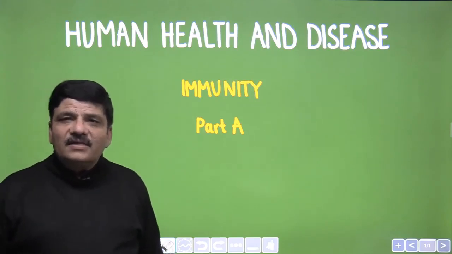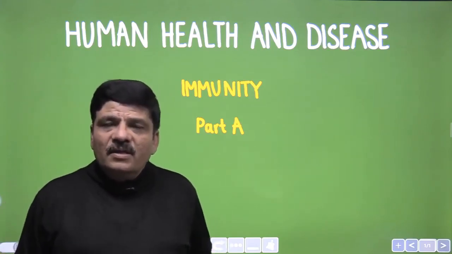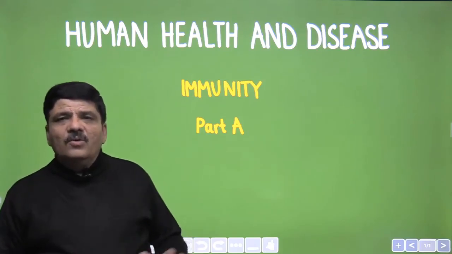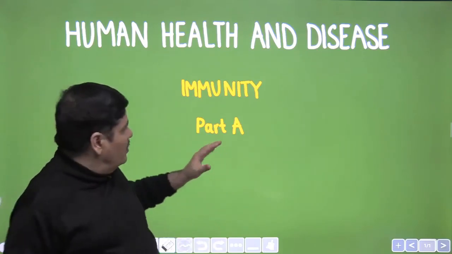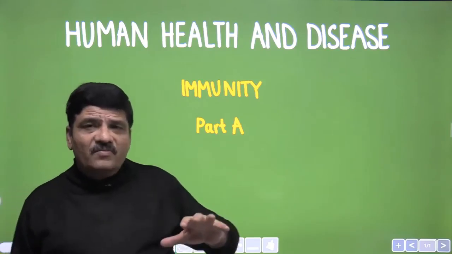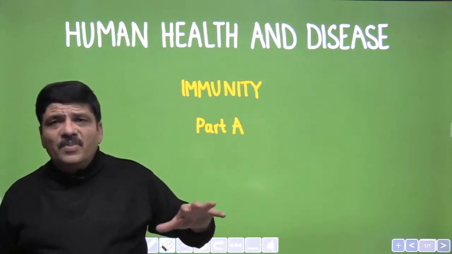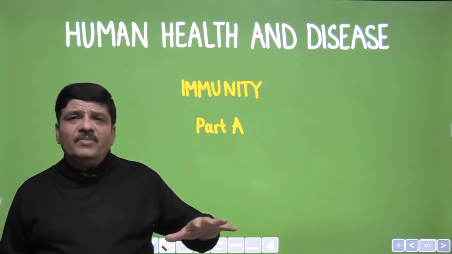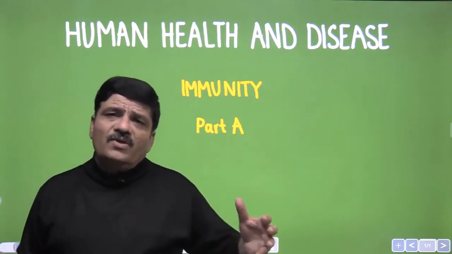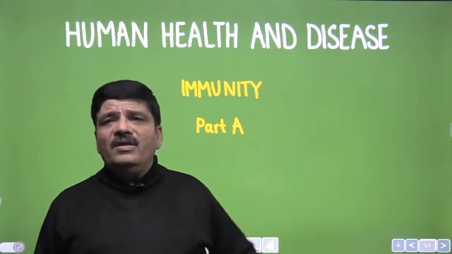Let us continue our discussion on human health and disease. In this video, we will talk about immunity, and this is part A, which means that we will discuss the innate immunity in this video and some parts of the acquired or adaptive immunity. The remaining parts of the topic will be dealt with in the next video.